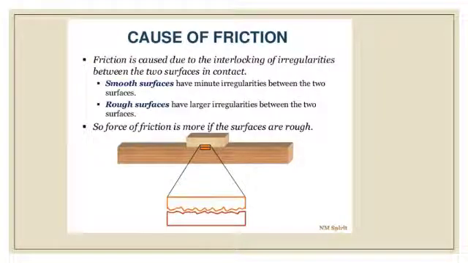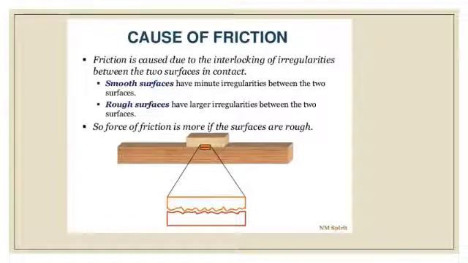Now the next topic is the cause of friction. Now you know that friction is caused when two objects are in direct contact with each other and move against each other. And you also know that it depends on the nature of the two surfaces in contact. The more the roughness of the two surfaces in contact, the more will be the force of friction between them.